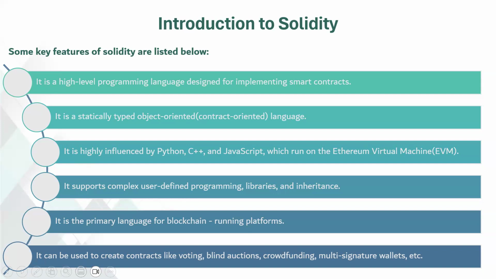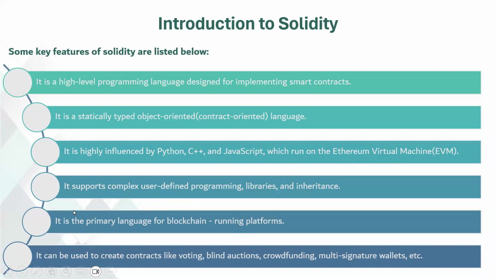Solidity code also runs on the Ethereum virtual machine, which is a runtime environment. We will see it after a few minutes. It is a runtime environment specifically designed to execute smart contracts on the Ethereum blockchain. So Solidity code is compiled into bytecode that can be executed in the Ethereum virtual machine, ensuring the deterministic and secure execution of smart contracts across the Ethereum network.